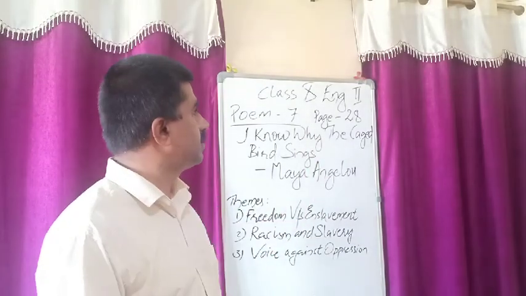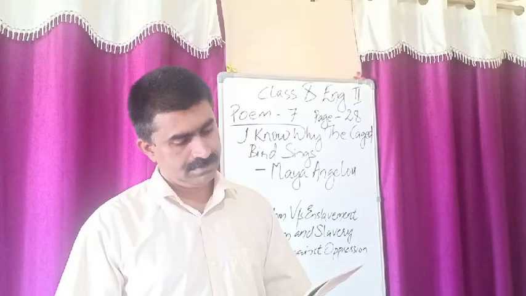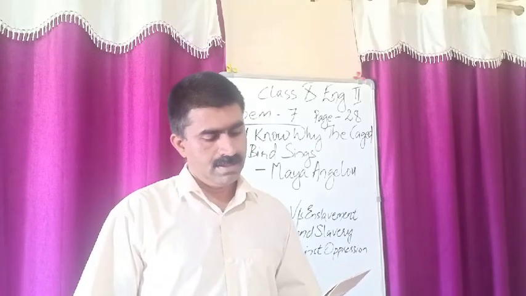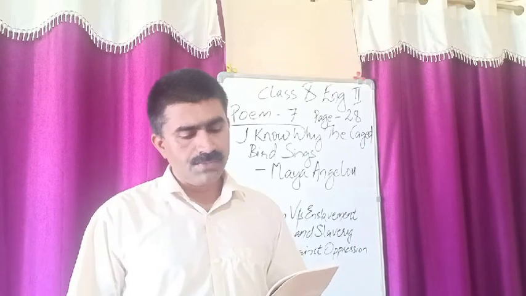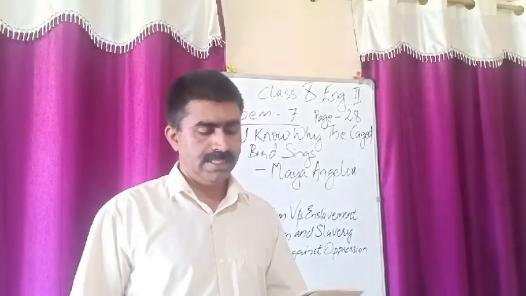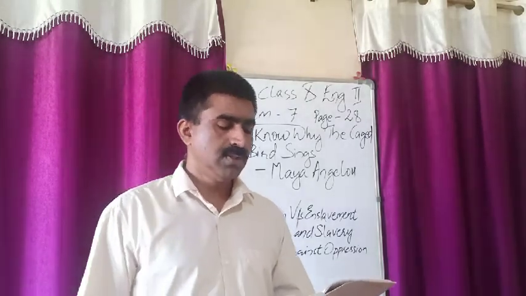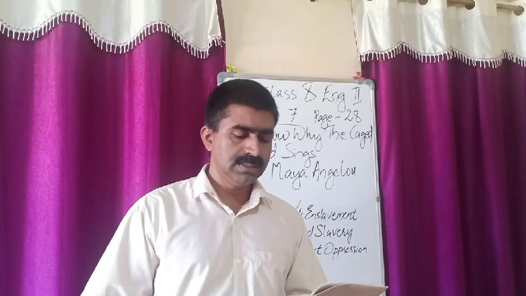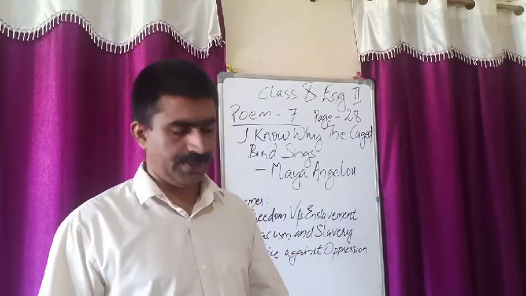So please take page number 28. Actually, the bird in the cage is a symbol of all African Americans and their fight for freedom. It symbolizes the struggle of being a black author whose words are not heard and of one who longs for freedom.